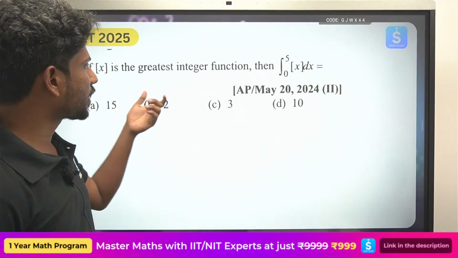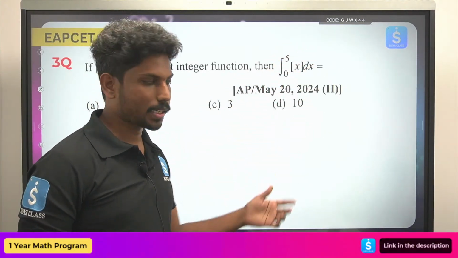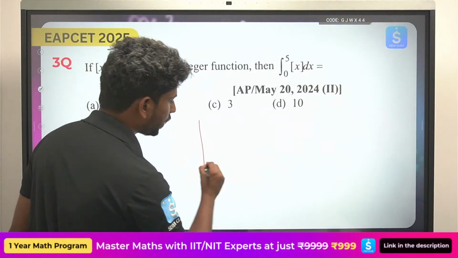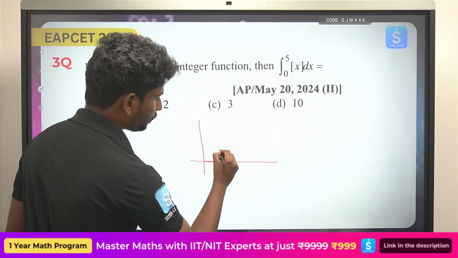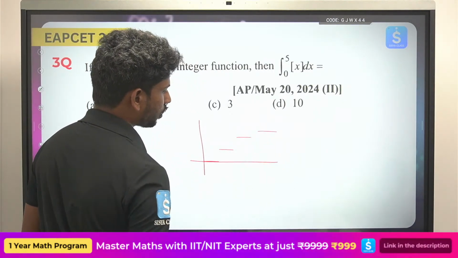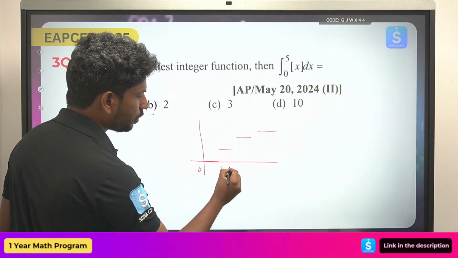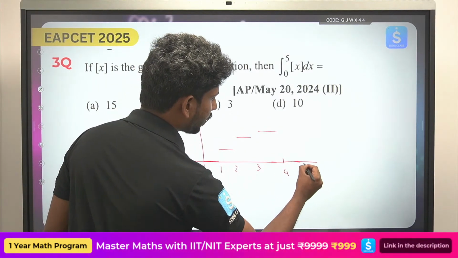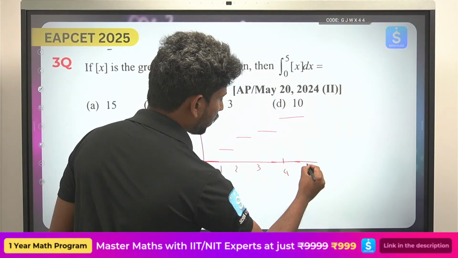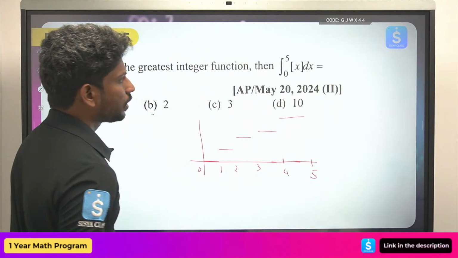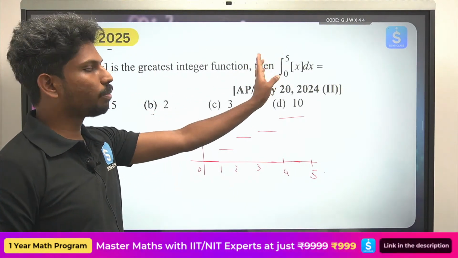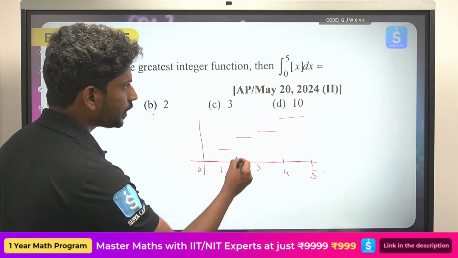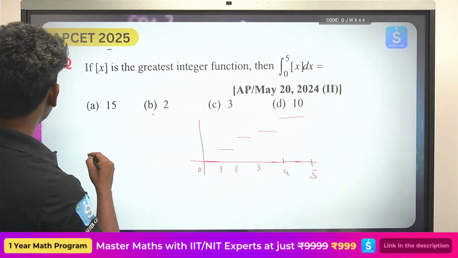Let us go a bit quick and fast. Integral 0 to 5 step x. Now how does the step x function look? It will be in the form of steps. So it is 0 to 1, 1 to 2, 2 to 3, 3 to 4, 4 to 5. Can we split this? If we split it, how will it look?